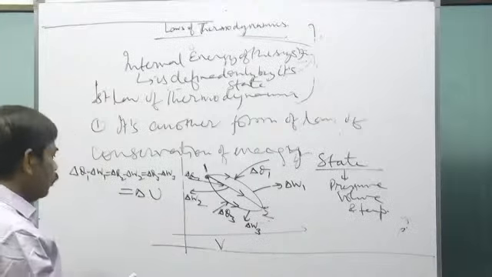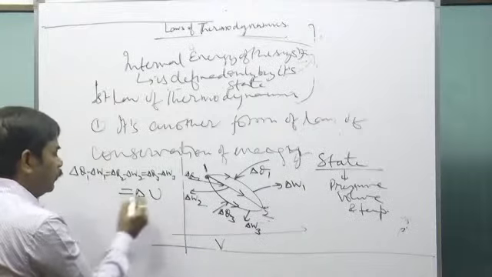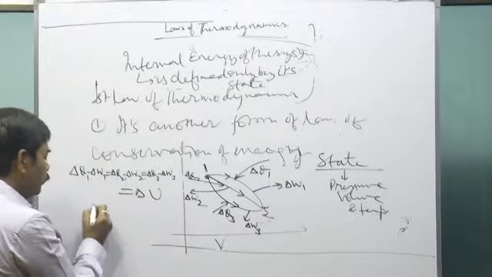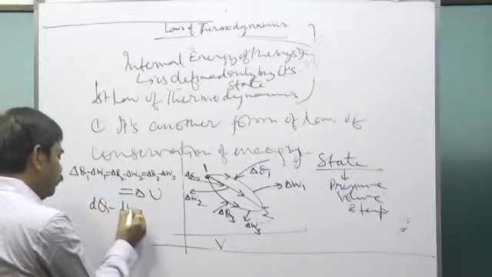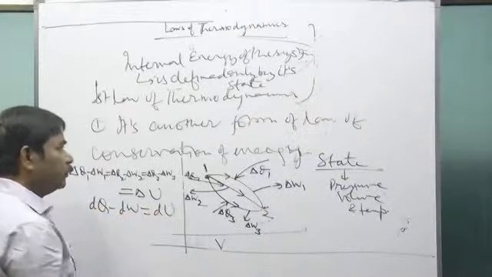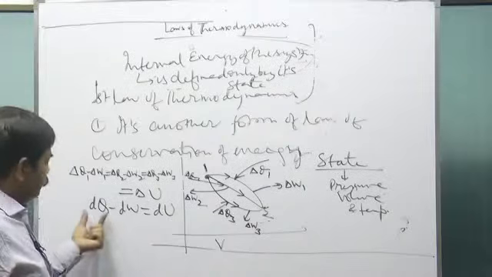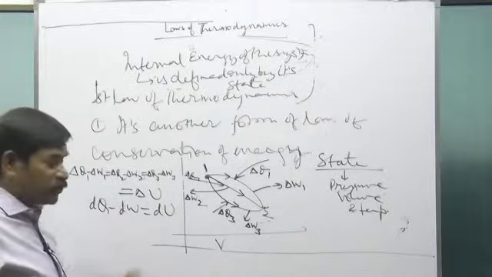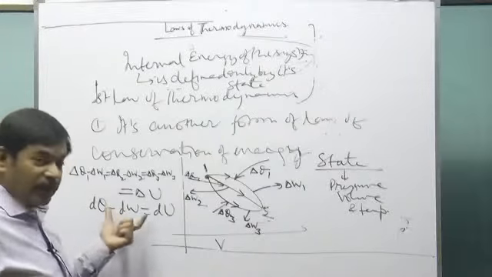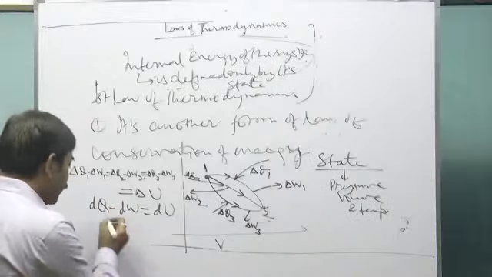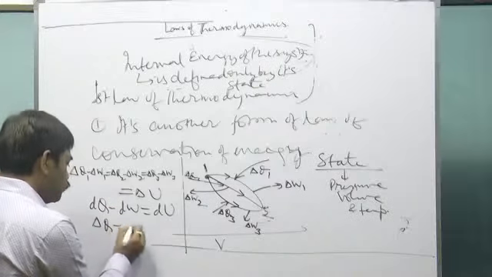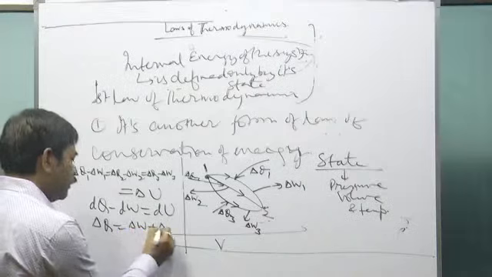Or this law you can write in the differential form. I generalize this law now. This becomes dq minus dw is equal to what? du. This is the first law of thermodynamics. Is that clear? It is in the differential form. Or in the other form it can be written as delta q equals delta w plus delta u.